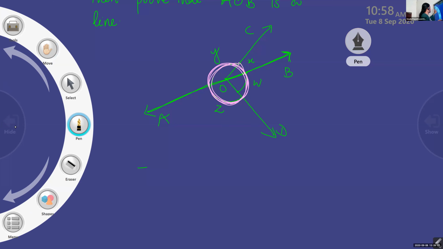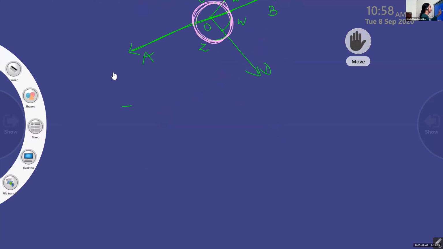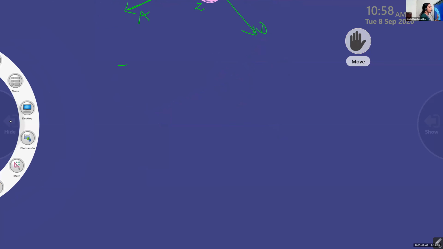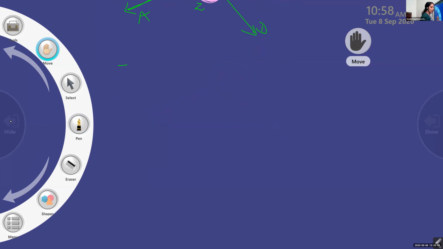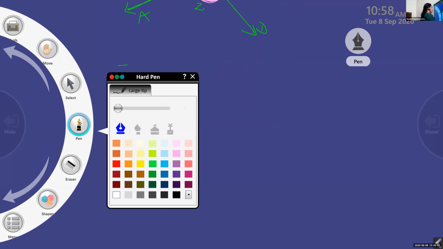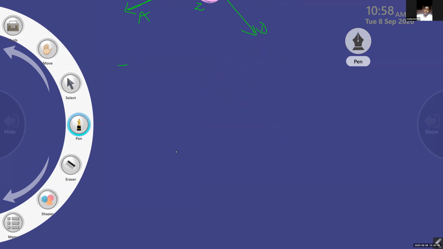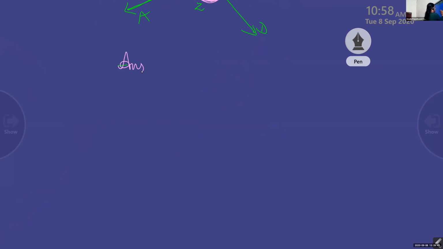So we'll start writing that, because the sum of angles around a point is 360 degree. As a solution, you can write: x plus y plus w plus z equal to 360 degree.